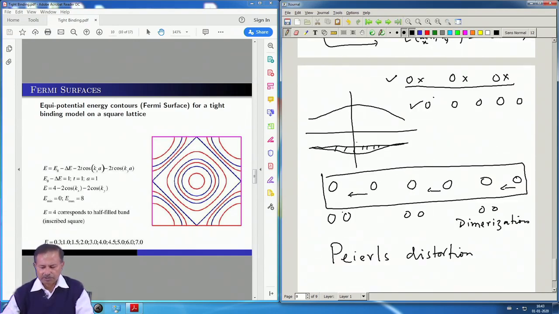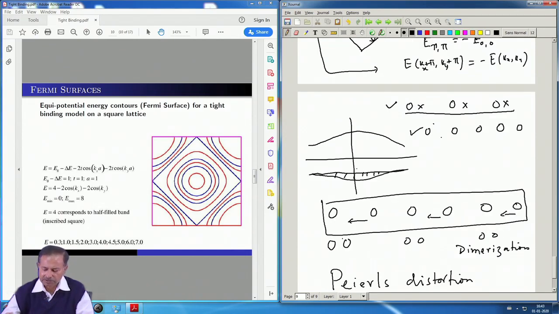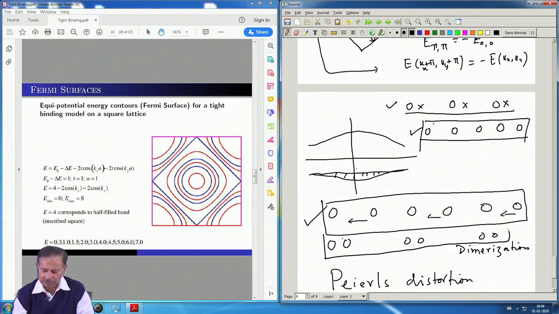where what I showed is that if you have a regular lattice of this kind, for example in one dimension, in low dimensions, it has a tendency towards forming a distorted lattice of this kind. This kind of distortion takes place, and it leads to a dimerization.